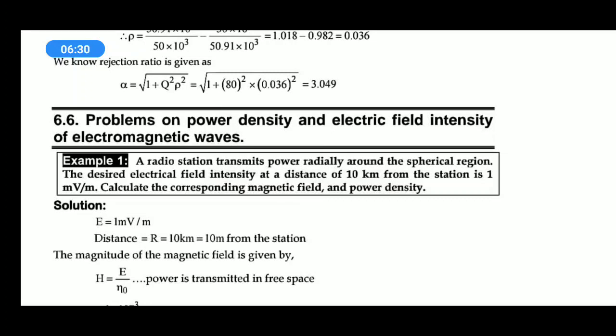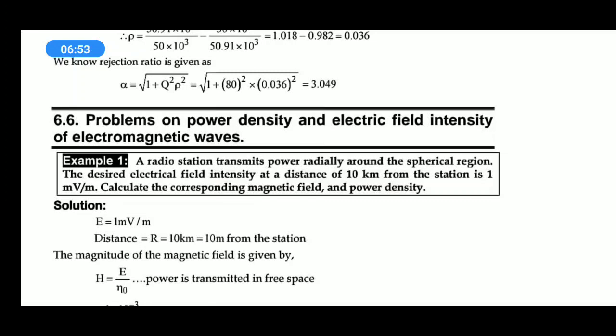The desired electric field intensity at a distance of 10 km from the station is 1 millivolt per meter. So, we need electric field intensity at a point from the radio station is 1 millivolt per meter, and the distance between the radio station and that point is 10 km. Okay, that is the given data.